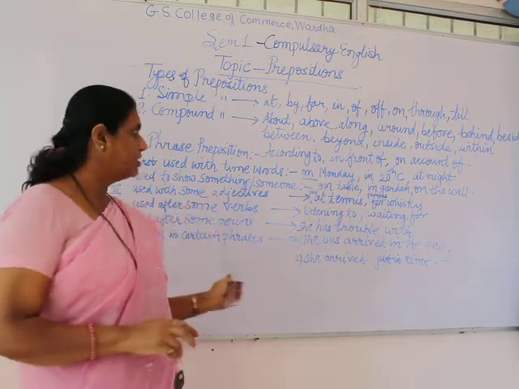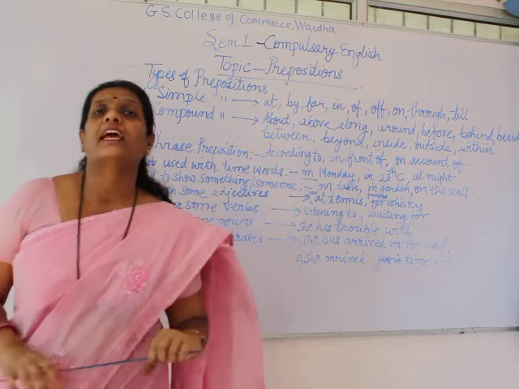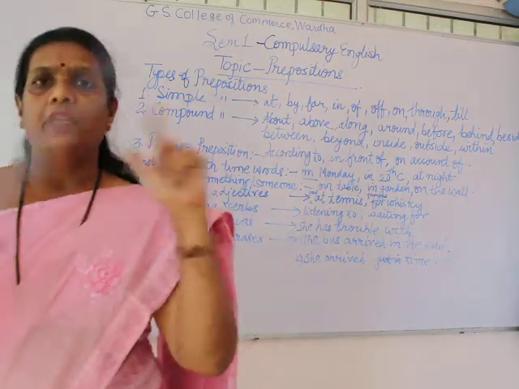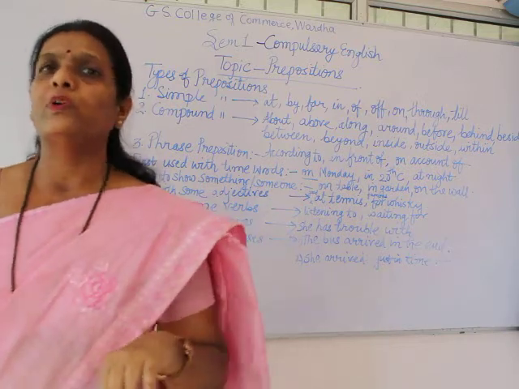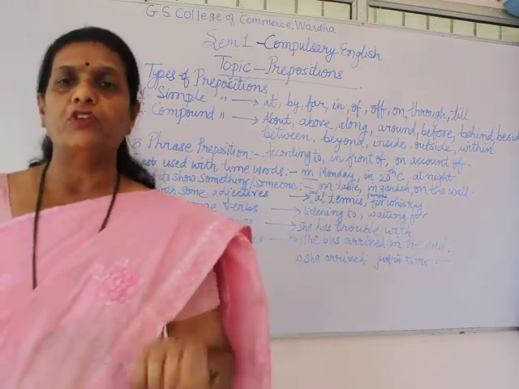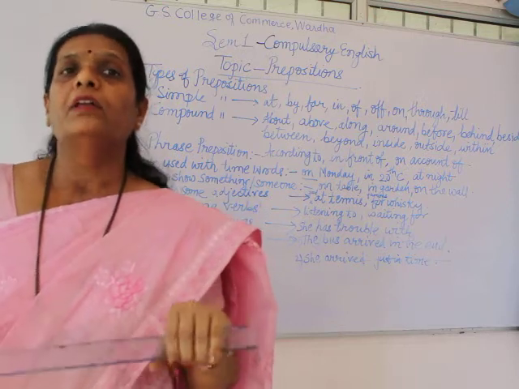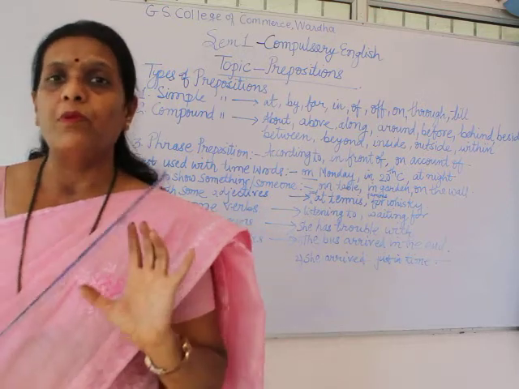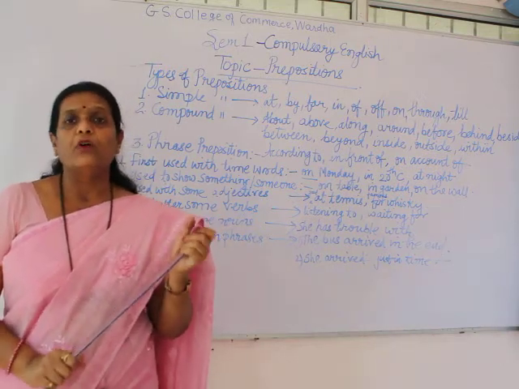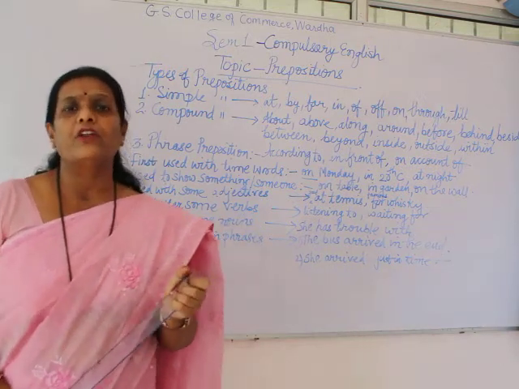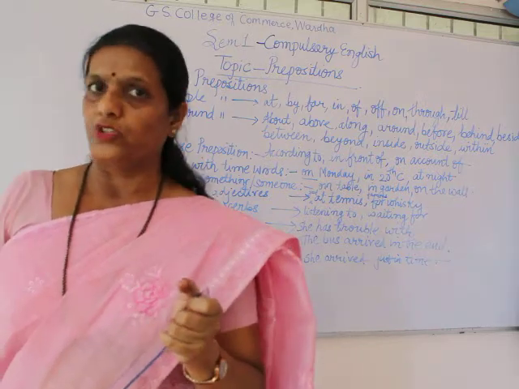In a similar way, for adjectives or prepositions also they can give you a rectangular box. They can give you certain prepositions, like 10 sentences along with 12 prepositions, and you have to fill up the prepositions from the rectangular box into the sentences. In a similar way, they can write the sentence without underlining anything, and they would tell you to encircle the preposition. This is also one of the ways.